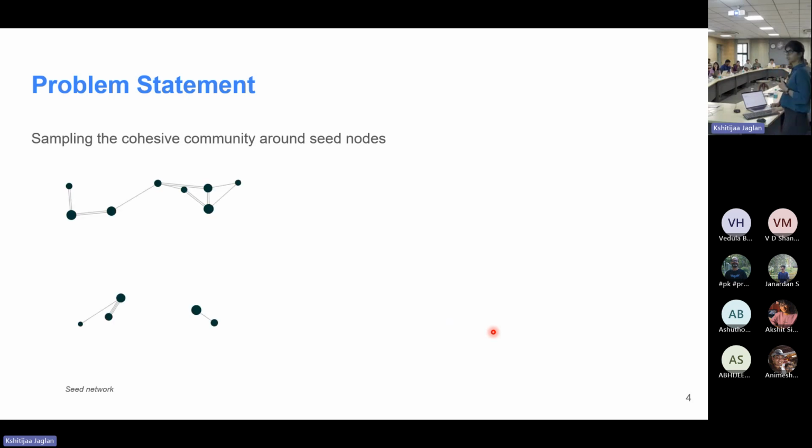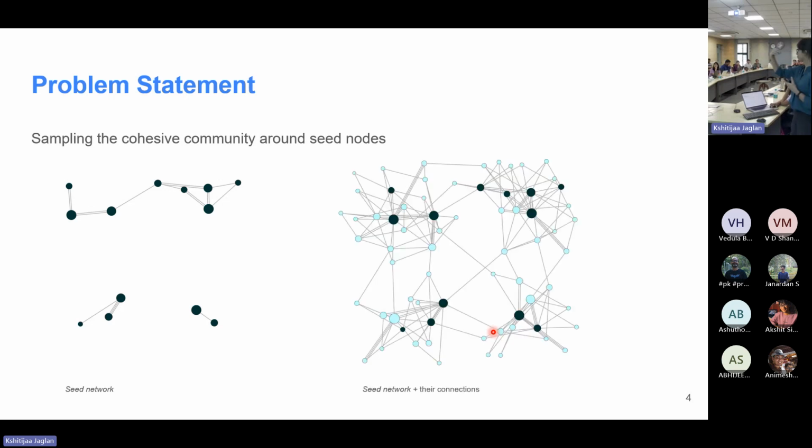Now coming to the problem statement itself, it's about sampling a cohesive community around seed nodes. Given a set of seed nodes, which we can also call a seed network because we have information about their connections, the blue nodes on the right are again their first hop connections, or their immediate neighborhood. Given this information, I want to know what other nodes form the main cluster around these seed nodes.